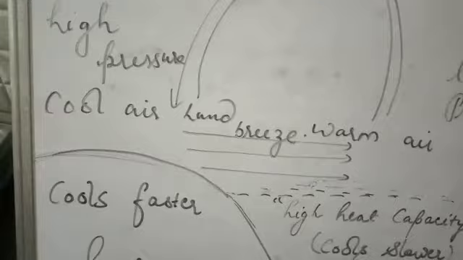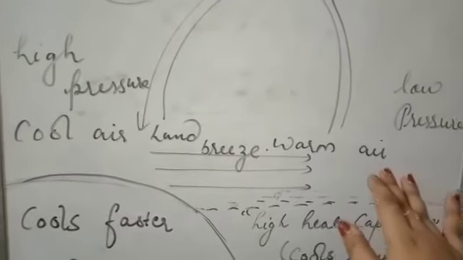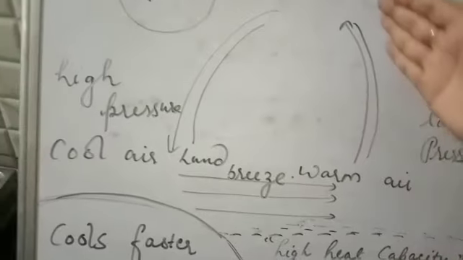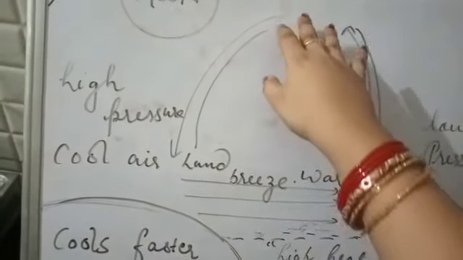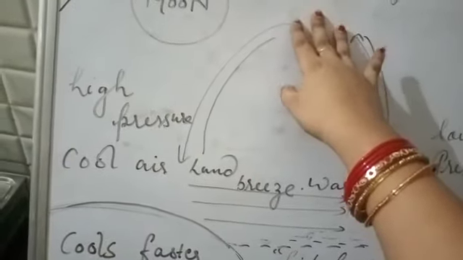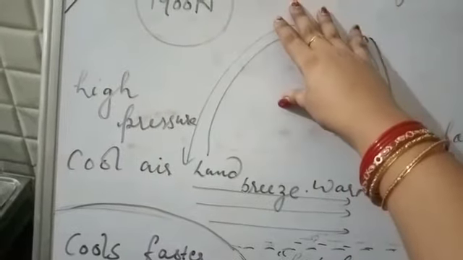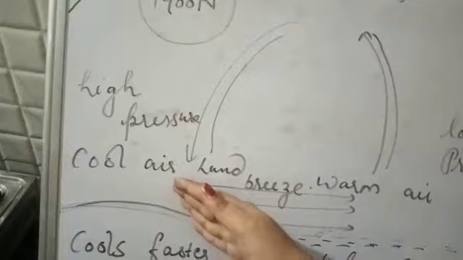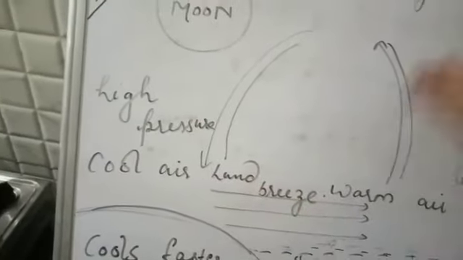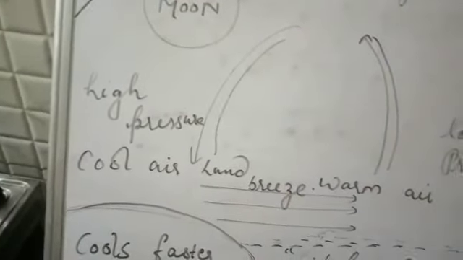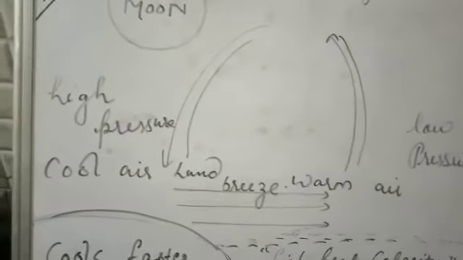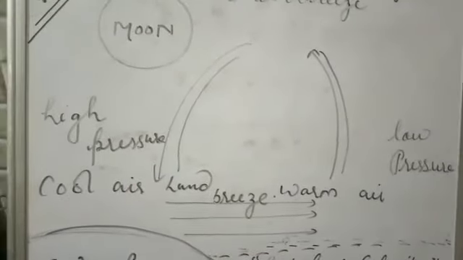Now again relating it with the concept of density, warm air is less dense, lighter, therefore it will rise up, and the air just above the land is cool air, therefore it is much heavier and it will come down. Again there will be a continuous upward and downward movement of the air, and then again it will set up a phenomenon of convection as we have discussed in sea breeze.